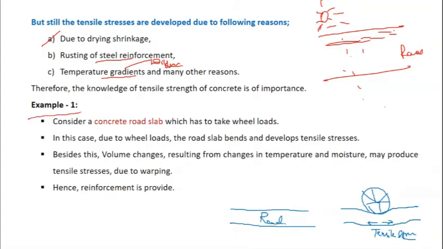In the first example, let us consider a concrete road slab as shown in this figure. So when a wheel load is acting on it, because of that wheel load, the road slab is going to bend and tensile stresses are going to develop at the bottom surface. And therefore, because of these tensile stresses developed in the road bottom, we are going to provide reinforcement in such case.